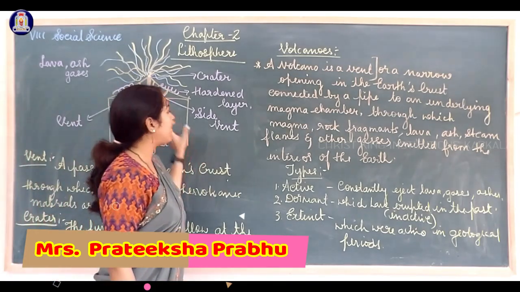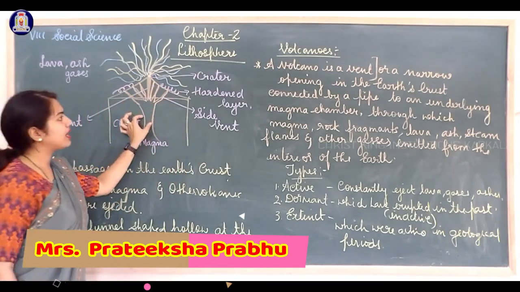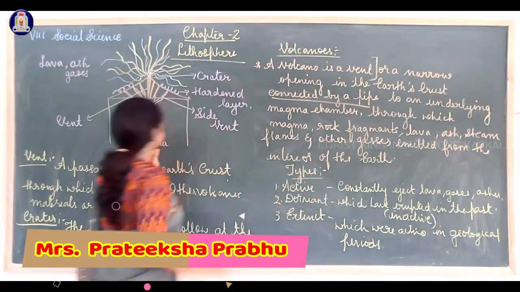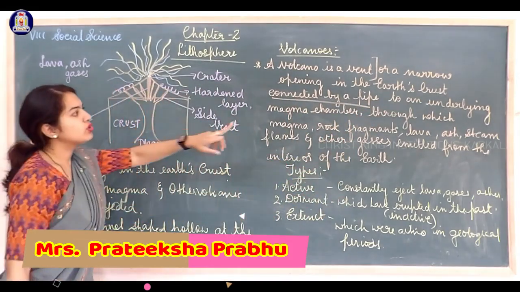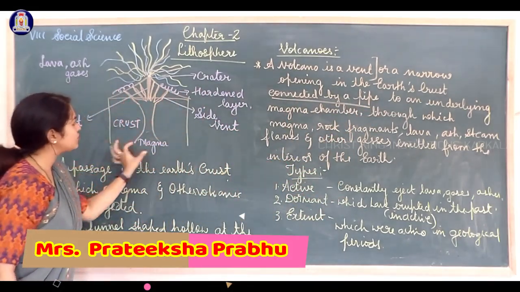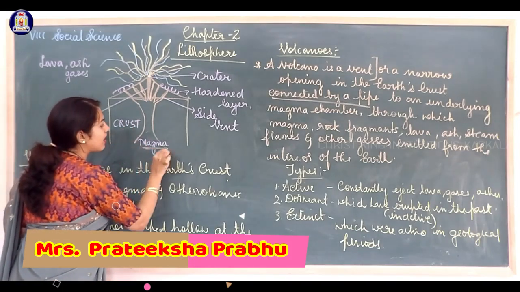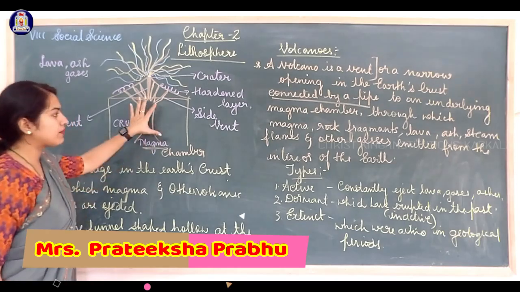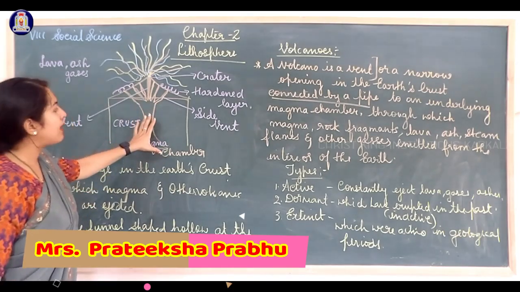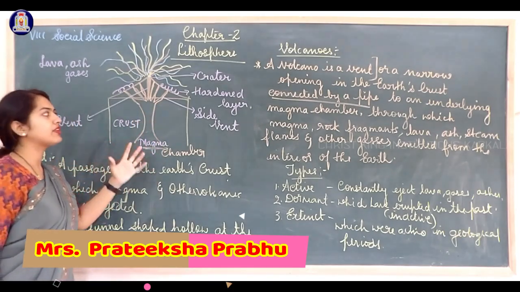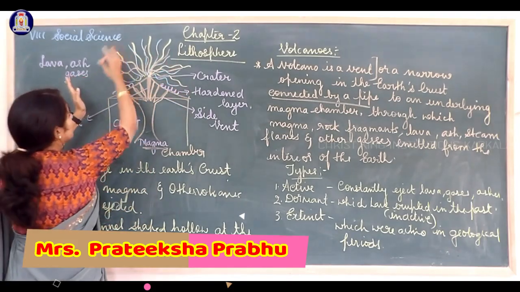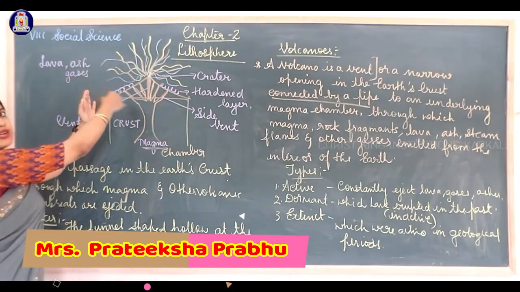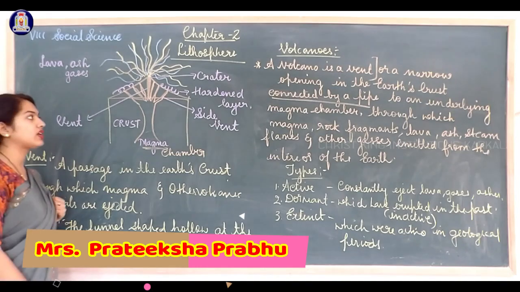Connected by a pipe. Can you see here? Connected by a pipe to an underlying magma chamber. This is the magma chamber. Clear? This is the magma chamber through which magma, rock fragments, everything emits outside. These are the lava, ash and gases which come outside.